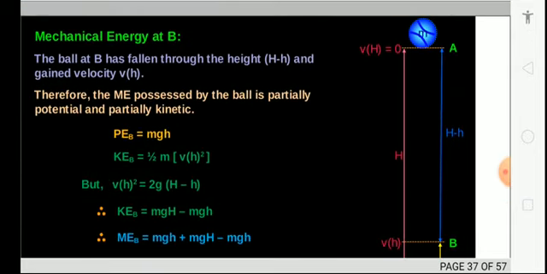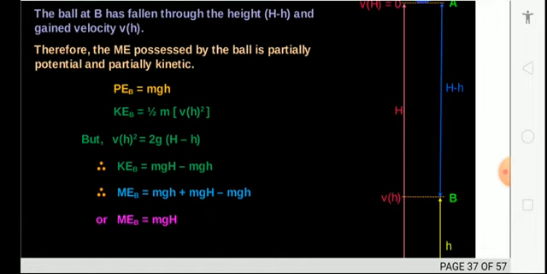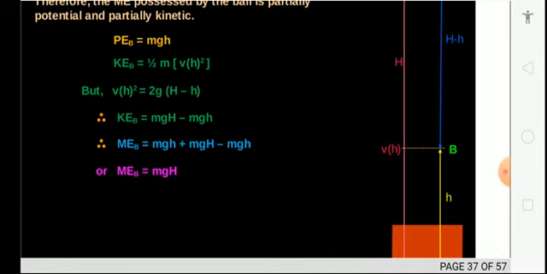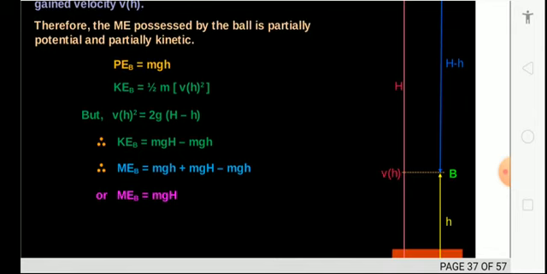Now at another point B, the ball has fallen through a height H minus h, small h. Consider the part which is already moved by the ball. Therefore the mechanical energy is partly potential and partly kinetic. Here PE is equal to mgh and KE is equal to half mv square.